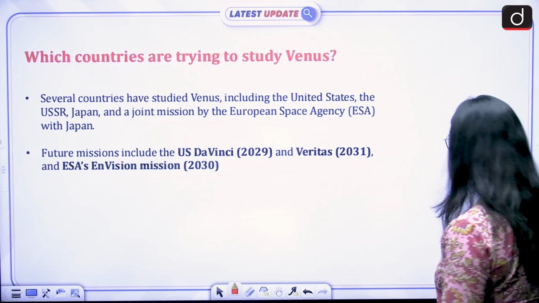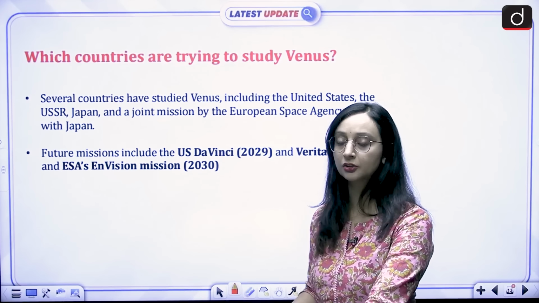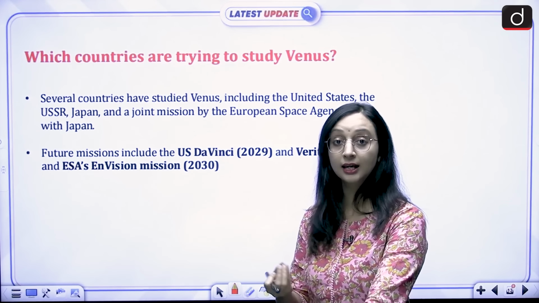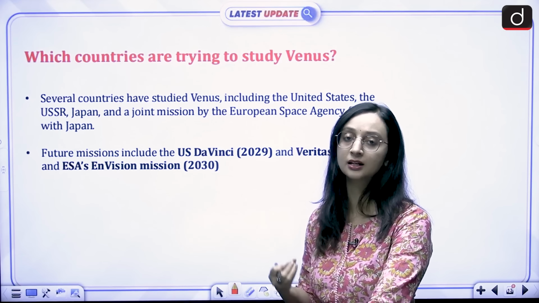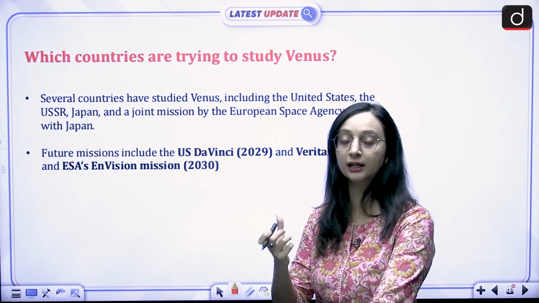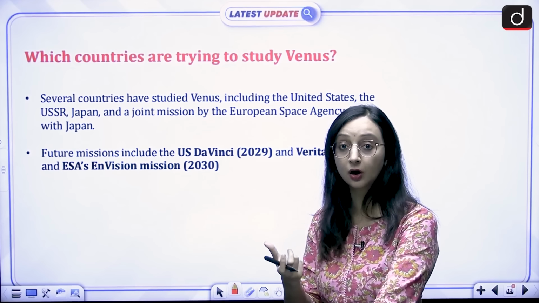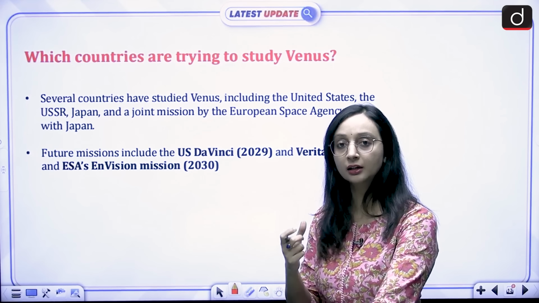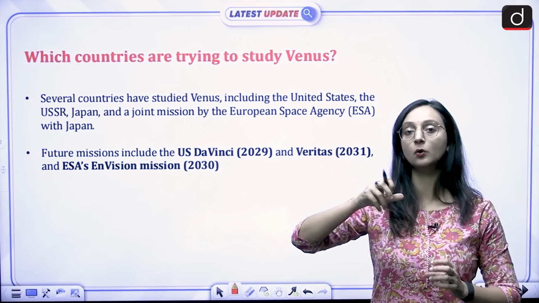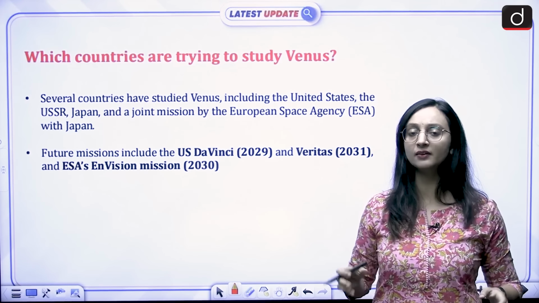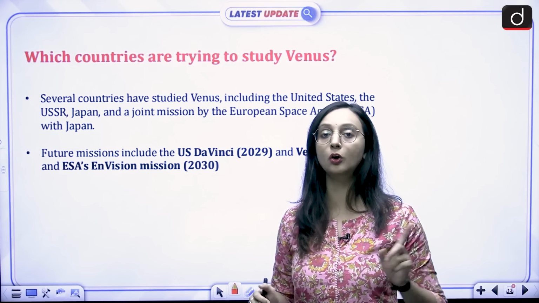Now, is India the only country that is trying to study Venus? No. There have been other countries because of the intriguing personality that Venus has, the intriguing atmosphere that Venus has. The rotation takes such a long duration of time, but revolution is faster than rotation. Days are longer than a year, and the planet itself is rotating so slowly, but the atmosphere over it is rotating so fast. So all these are very intriguing things about Venus that scientists all over the world are trying to find answers to.